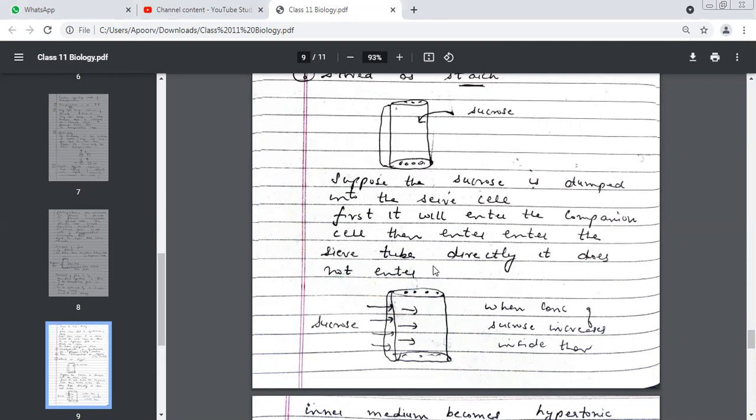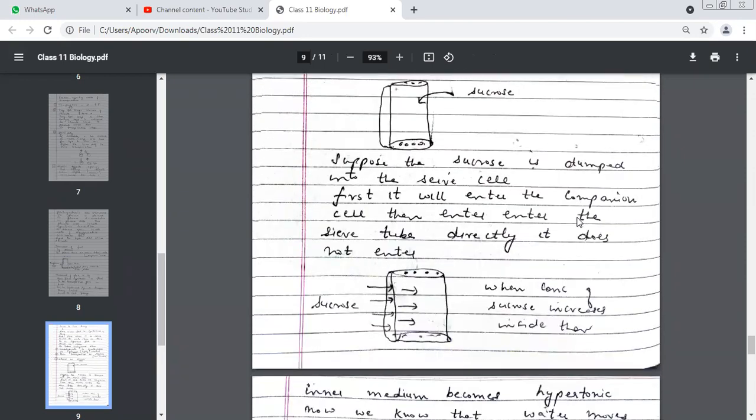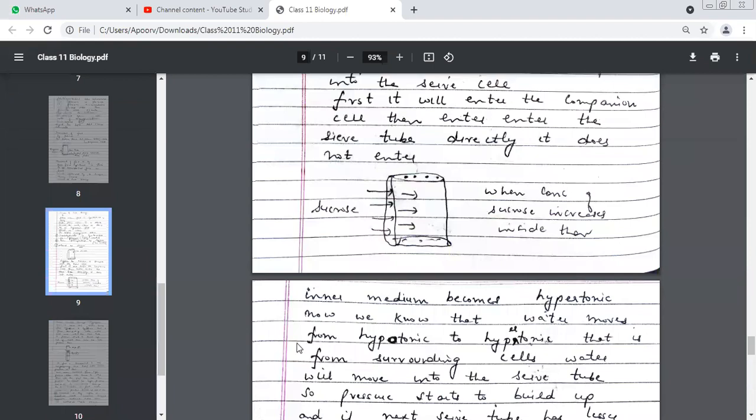Then it will enter the sieve tube. Directly, it will not enter. The food will not enter the sieve tubes, the phloem, directly. Food never enters the phloem cells directly. First, this food, that is sucrose. Why am I giving the example of sucrose over here? Because it has come by transportation. So it has already been converted into which form? Non-reactive form. That is sucrose.